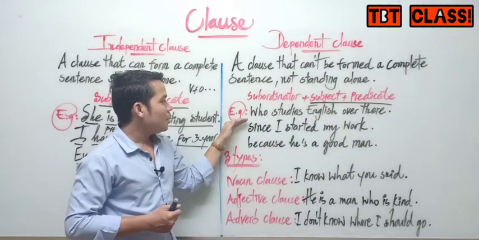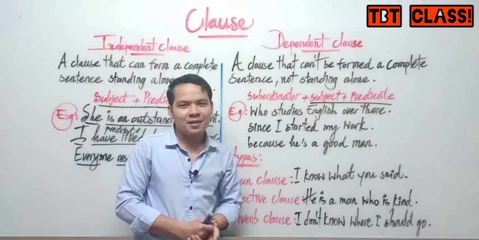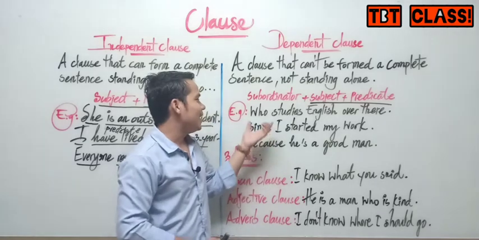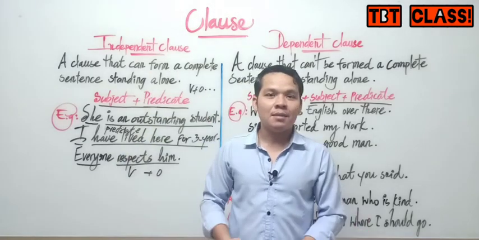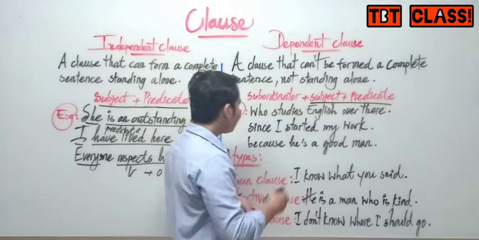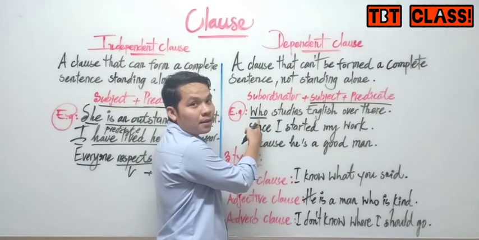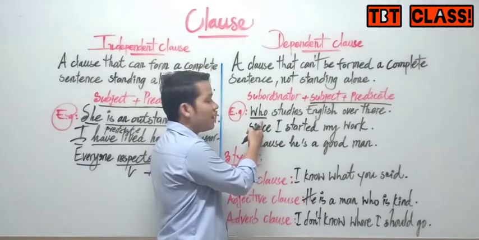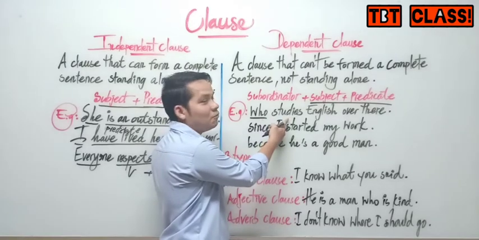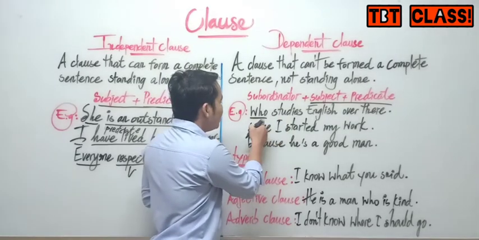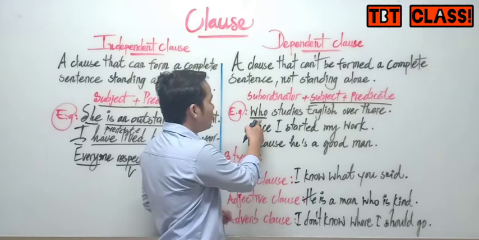Example: who studies English over there? You got the idea? When you see it like this, we feel it is not enough to be understood. You can see the subject here. This one is a relative pronoun. The relative pronoun functions as a subject because we see the verb here. So this one is the subject, or we call it subordinator.